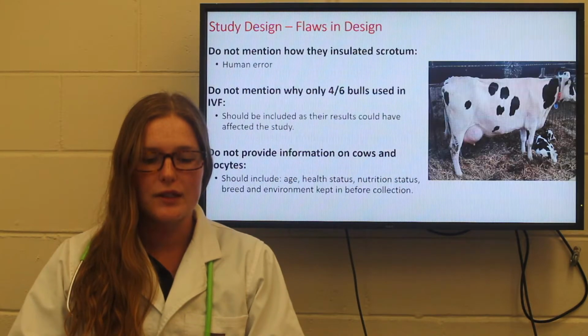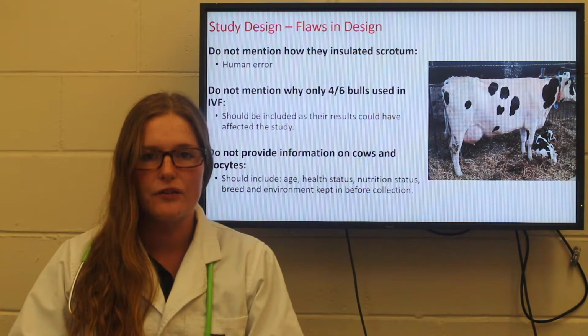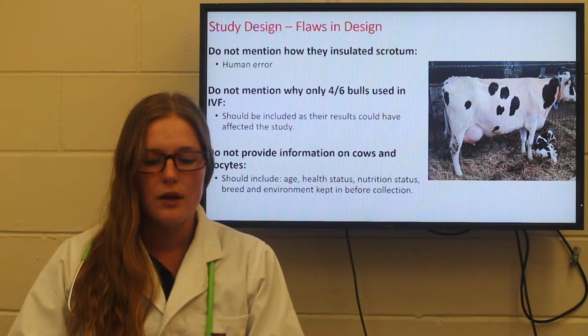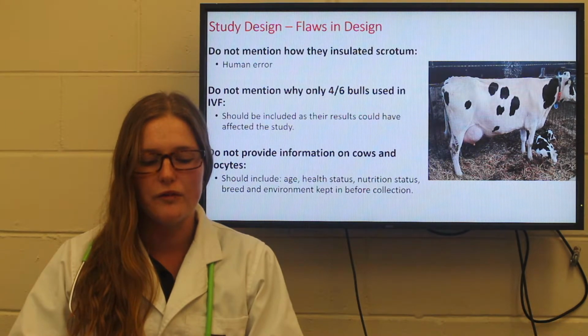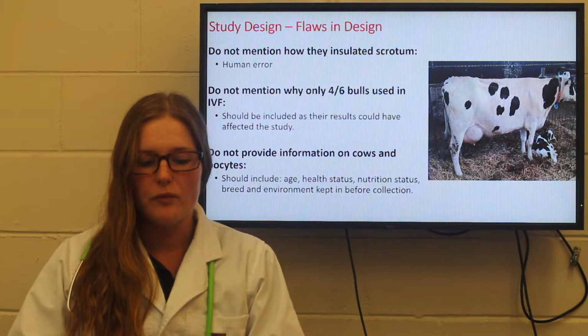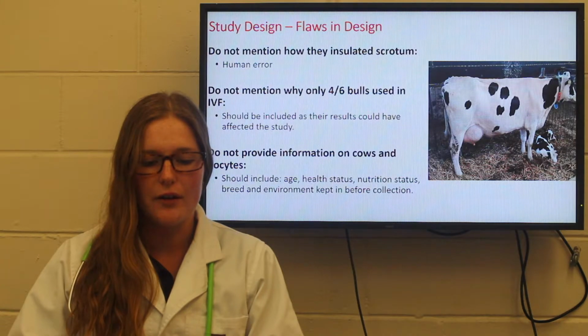The several flaws of study design include not mentioning the method they used to insulate the scrotum, why they only included 4 of the 6 bulls for IVF, not providing enough information on the cows, oocytes, or bulls, not monitoring the bull's behaviour during the study, and not considering that sperm with normal morphology could also cause abnormal embryo development. We're left with no information on how much human error is likely in this method, and thus left with no idea on how much of the results are possibly affected by this.